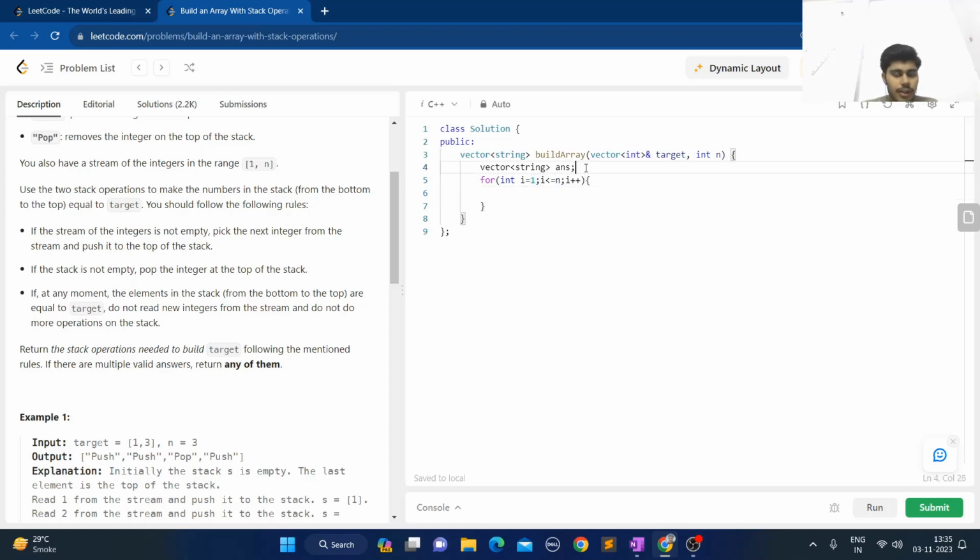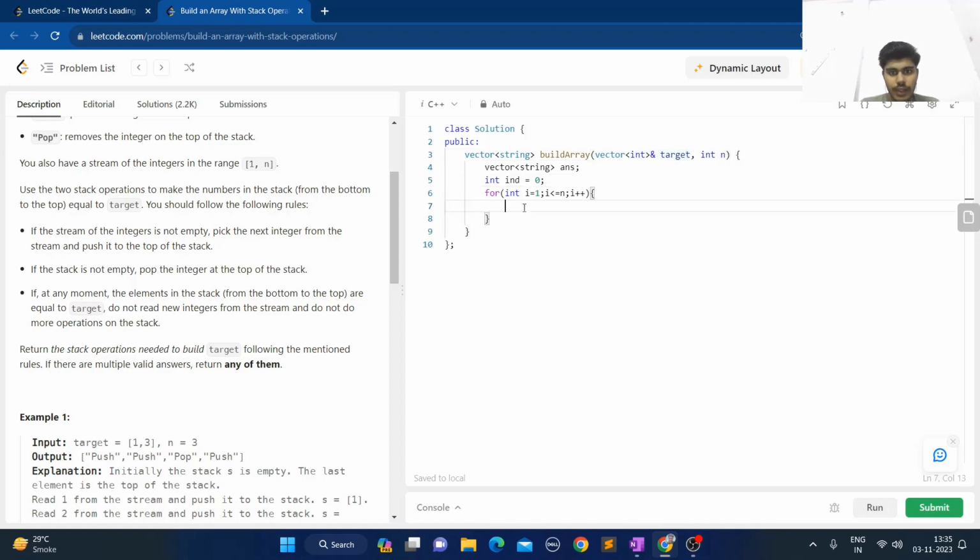I'll check for every element whether it is equal to the jth index in the target or not. If it is equal, then push it into the stack. If it is not equal, then it also gets pushed, but immediately after that it gets popped. Very simple logic. So I keep an index variable equal to 0, and it will point to the 0th index in the target. Of course the target is a 0-based index array or vector.